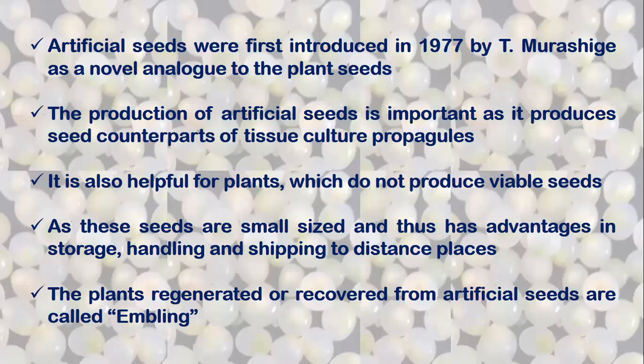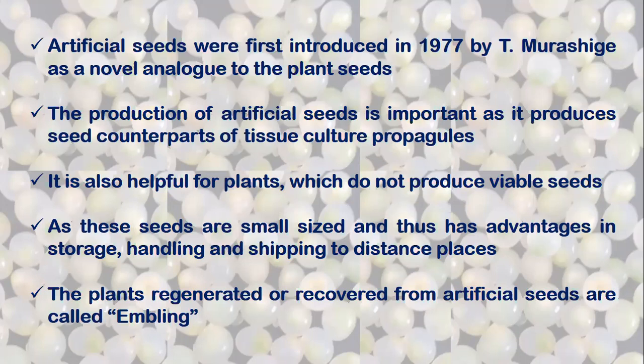So they are the seed counterparts of plant tissue culture propagules. So they derive the advantage of traditional seeds with the advantage of in vitro propagated vegetative propagation.